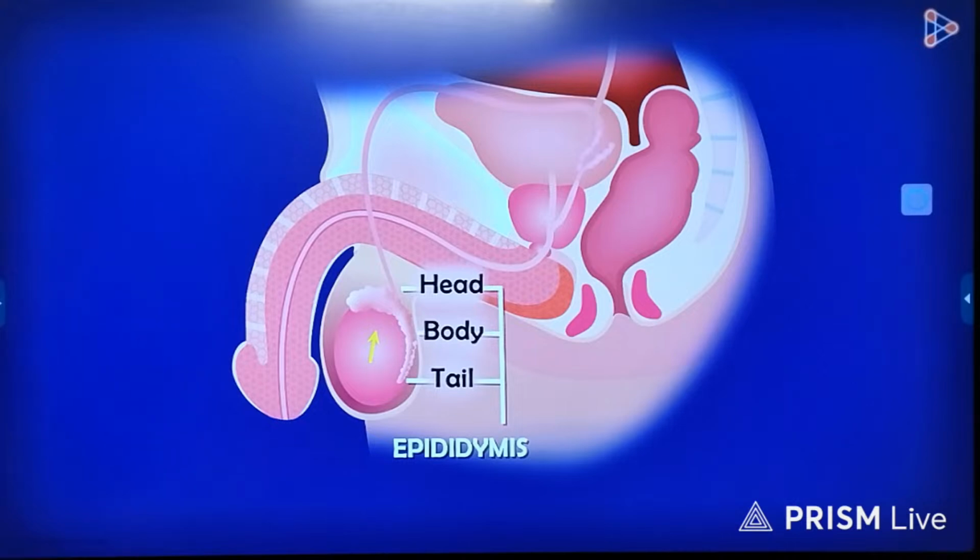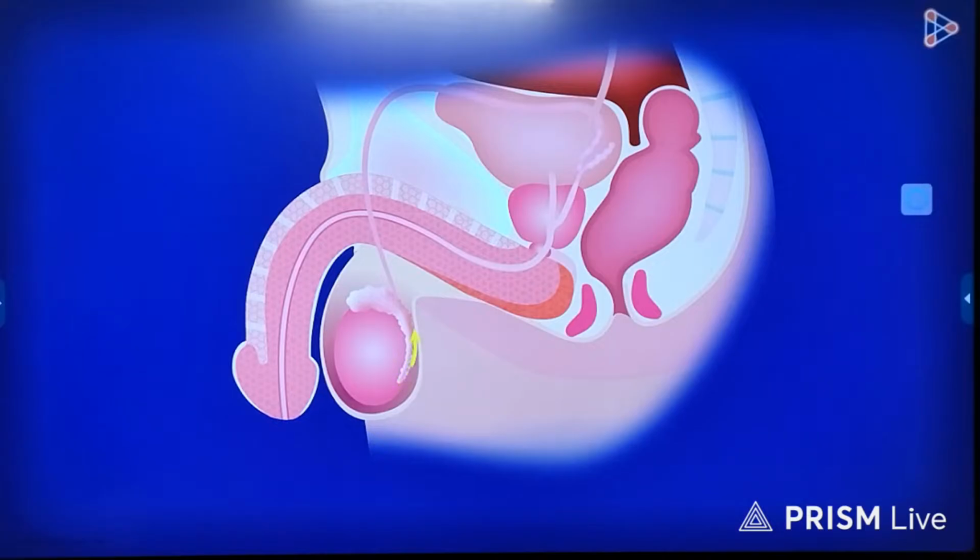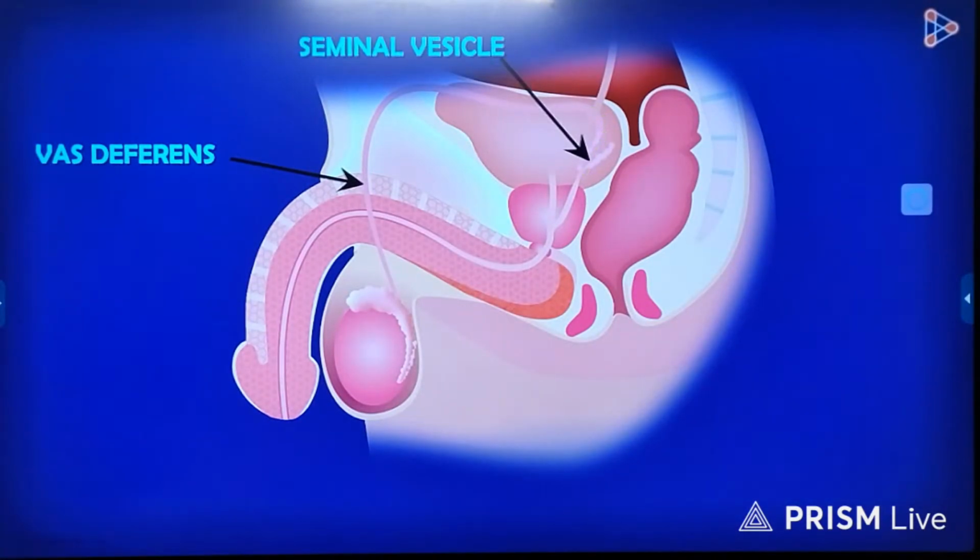In our previous video, we saw how the sperms after maturation are stored in the tail of the epididymis. What happens when the sperms need to be carried to the outside of the body? The sperms will move from the tail and into the vas deferens. The vas deferens will almost circle around the urinary bladder. And once it begins to descend, it will move through a vesicle called the seminal vesicle.